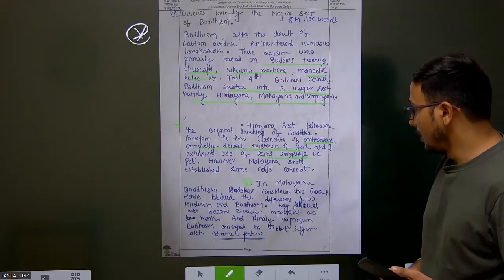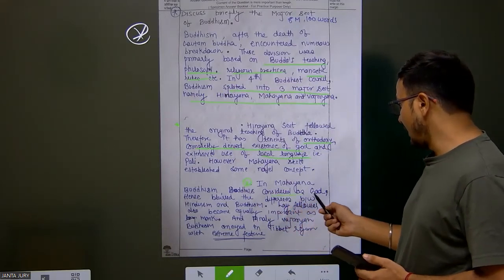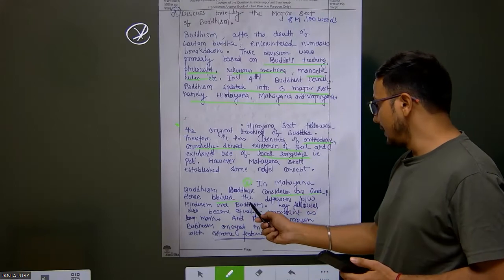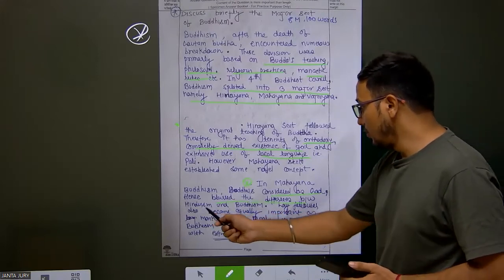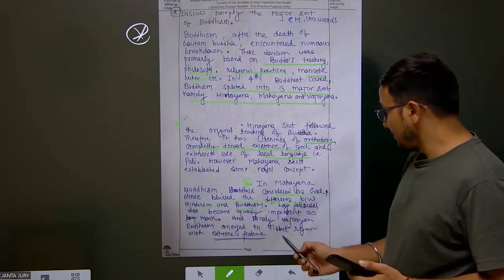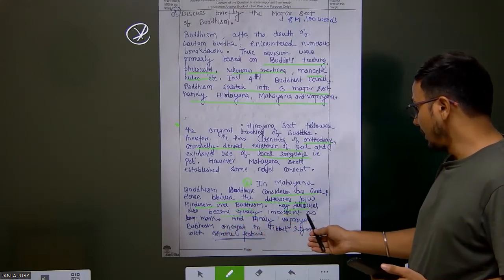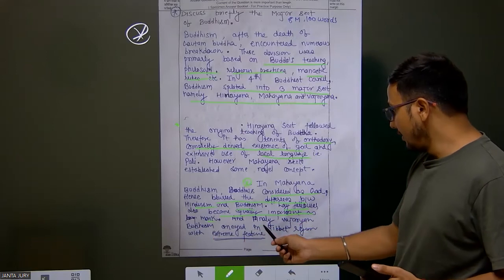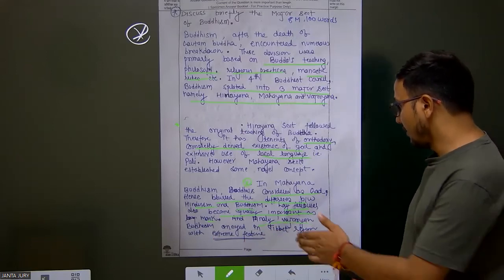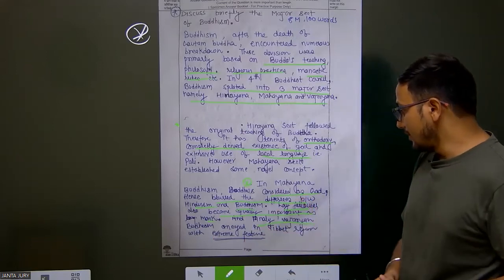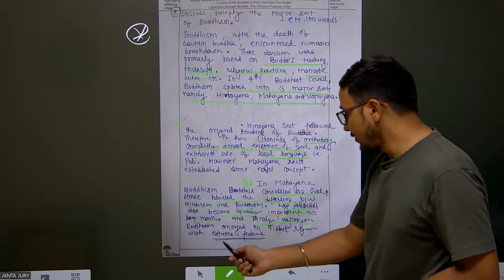In Mahayana Buddhism, the Buddha is considered a god, hence blurring the differences between Hinduism and Buddhism. Lay followers also became equally important as monks, and Vajrayana Buddhism emerged in the Tibet region with extreme features.